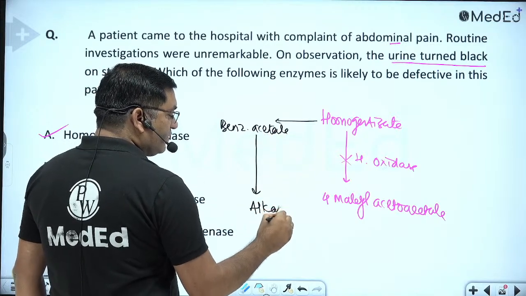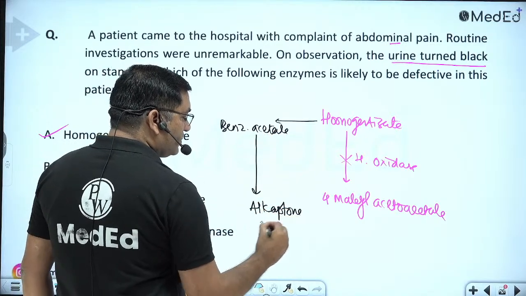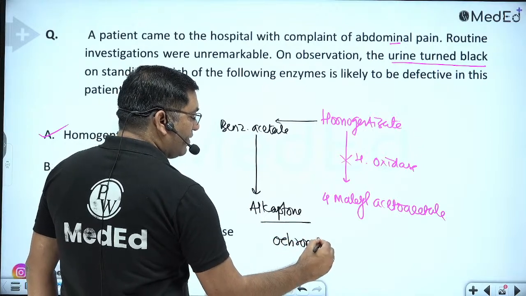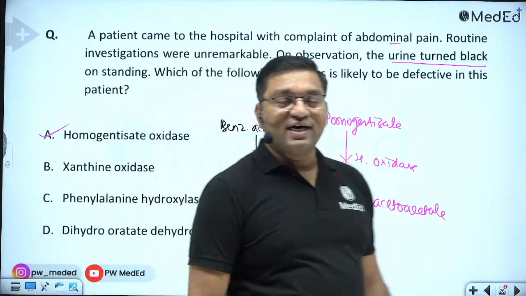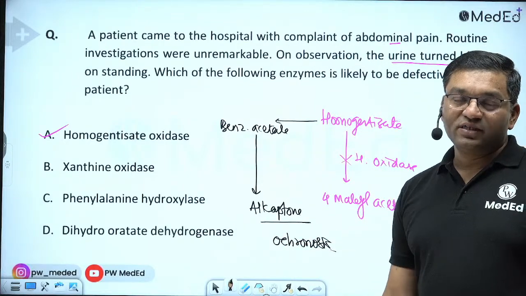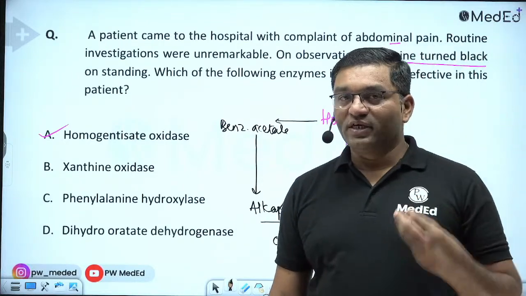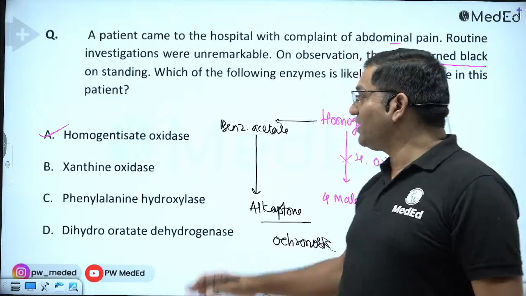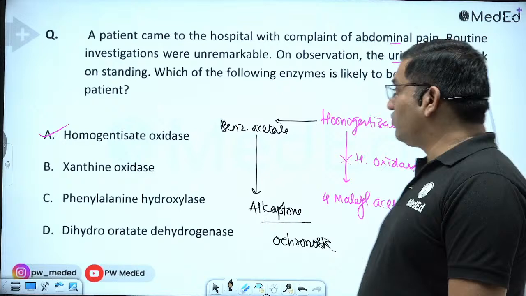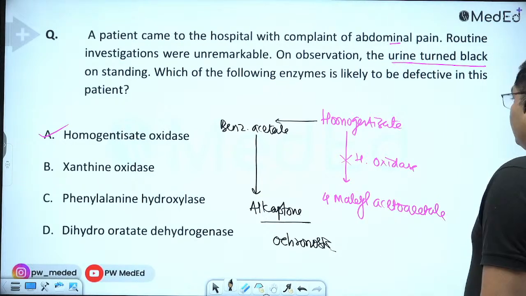It gives the pigment alkapton that causes ochronosis, that is black color deposition in various cartilages, sclera, tendons. Also there is black color urine on exposure to air, but this condition is asymptomatic in childhood, but as age advances there is a tendency to develop arthritis.